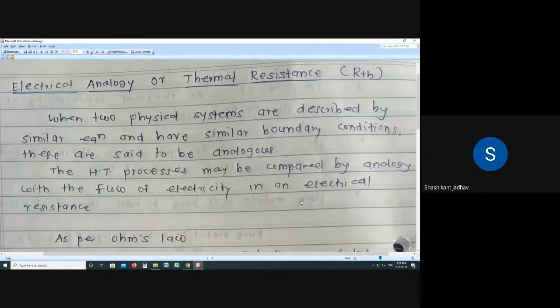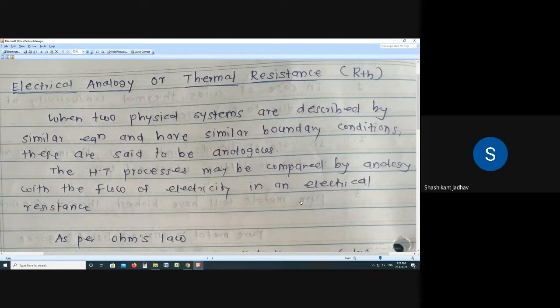So what is the equation? I is equal to dV by R. So current is flowing because of this potential difference, because of this dV. Means if the potential difference increases, then automatically current will also increase. But what about the resistance? Resistance opposes the current. Means if resistance increases, then current will reduce.